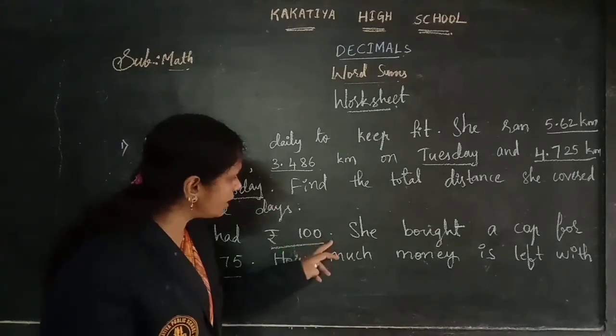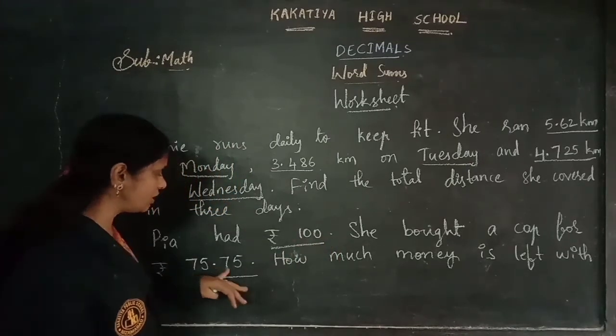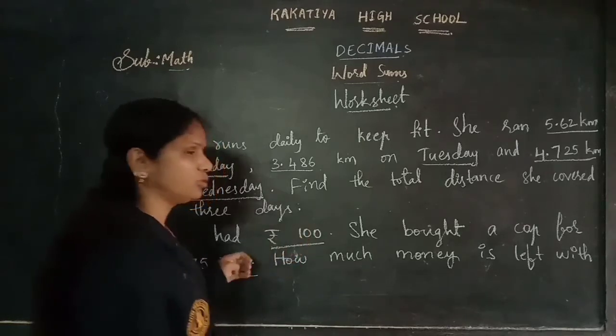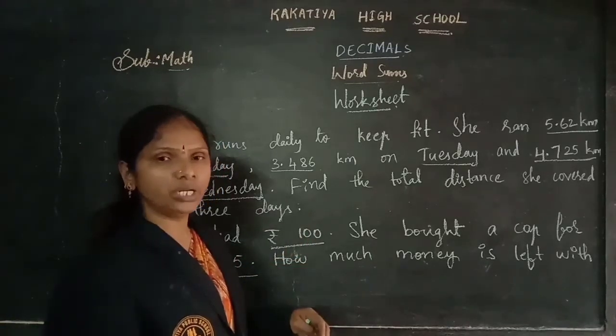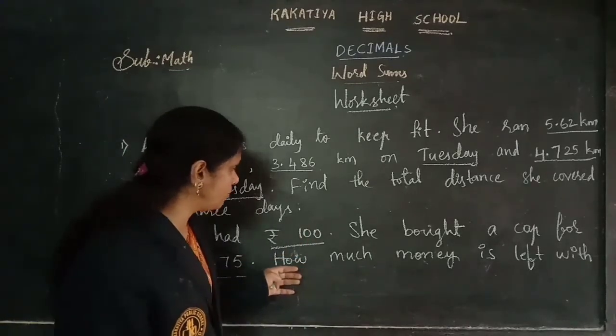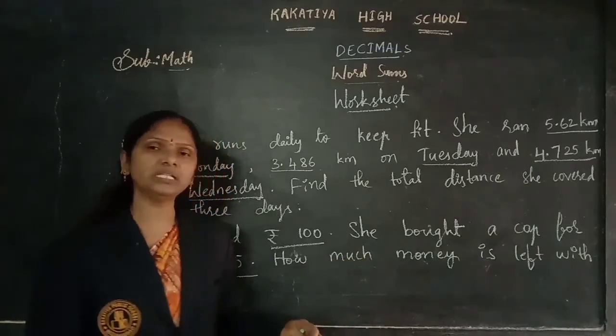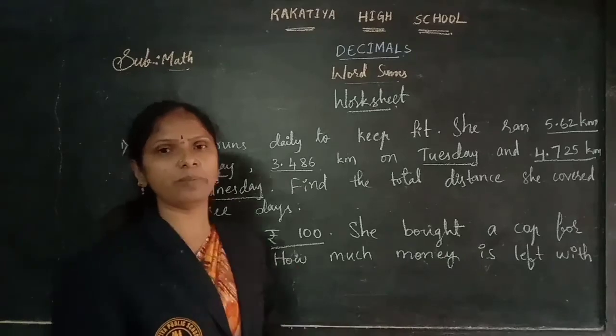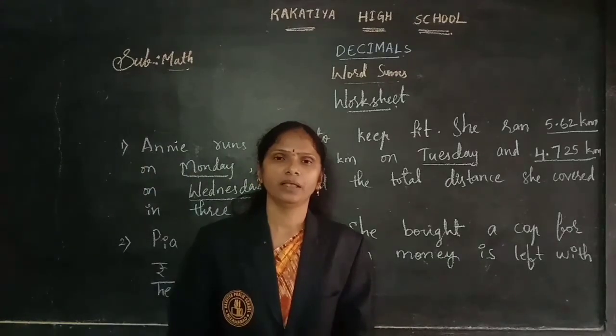So 100.00 we need to take. Why? Because up to here we have 2 digits after the point. Okay. So you need to change these two into like decimals, and later you need to subtract, children. Okay. It means how much money is left with her means you need to do subtraction. First problem is addition and next problem is subtraction. Thank you children.